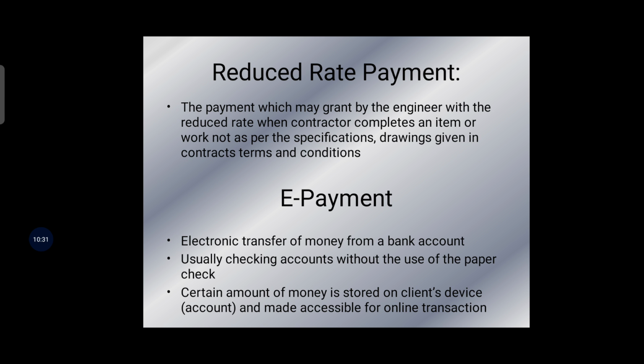Now the next one is reduced rate payment. Sometimes the contractor may fail to carry out the work strictly as per specifications, plans and drawings. But the engineer is of the view that the work is structurally sound, but the finishing item is not as per specification or as per actual drawings.